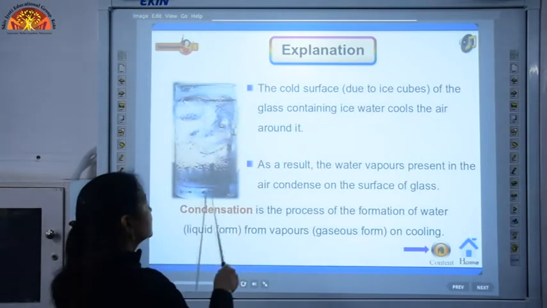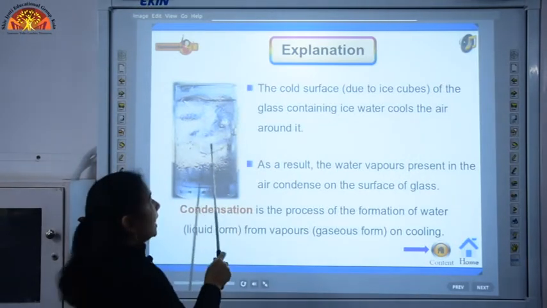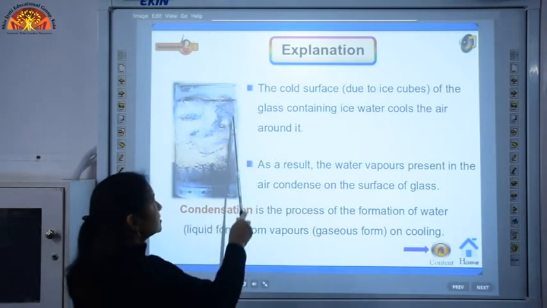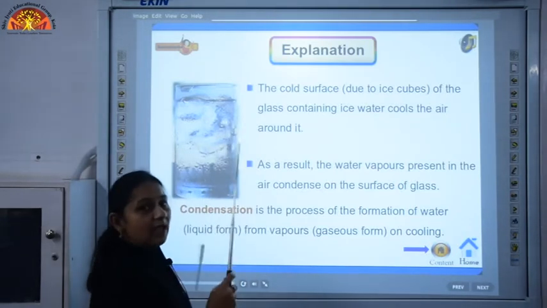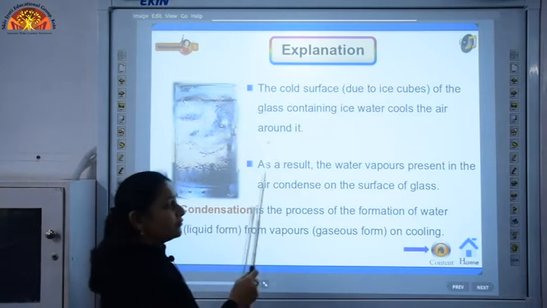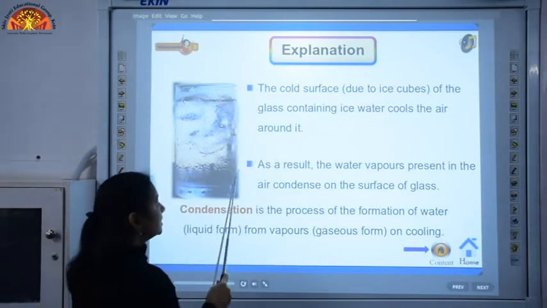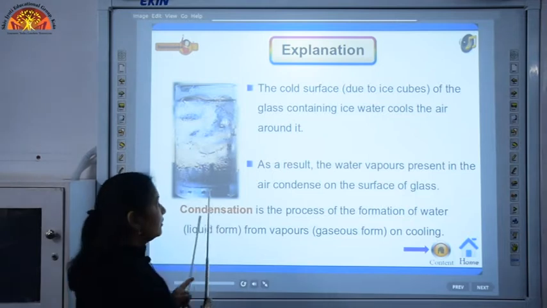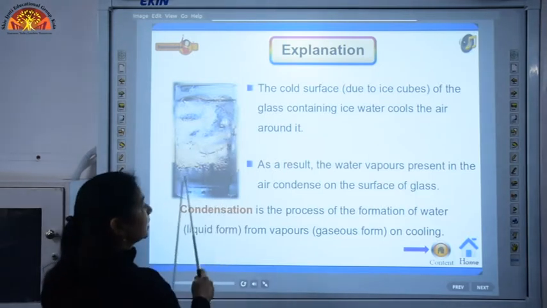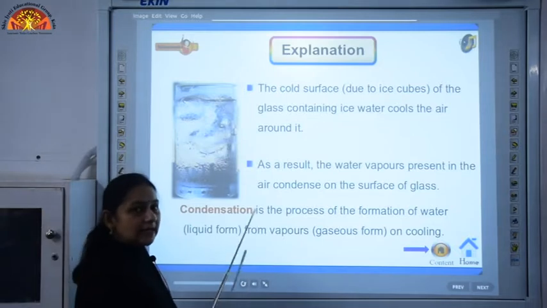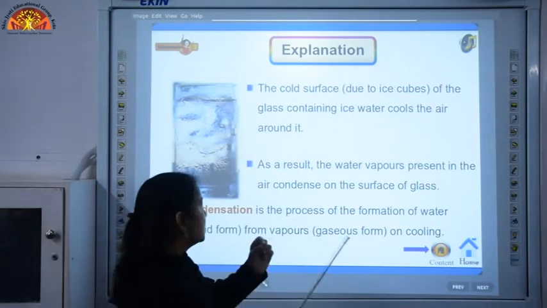This glass is containing cold water inside and the air around it is warm, but the surface of the glass cools the air which is just near to the surface of the glass, and as a result the water vapors present near the glass surface are cooled, they convert into water, and when they condense, they condense on the outer surface of the glass in the form of water droplets.